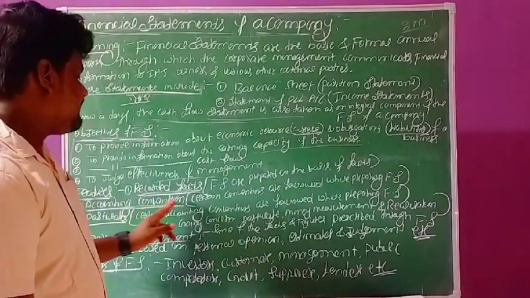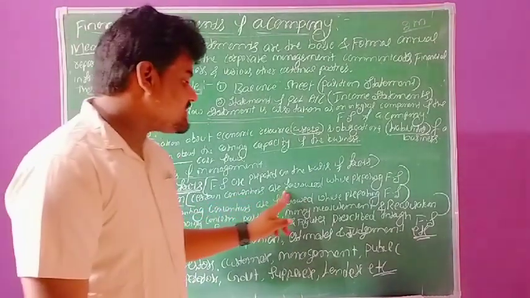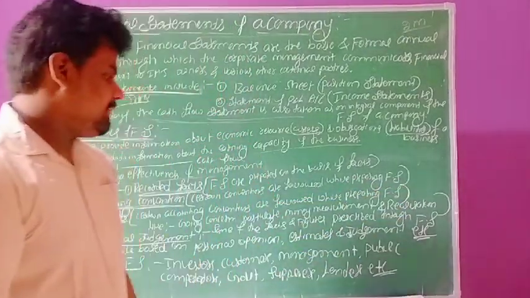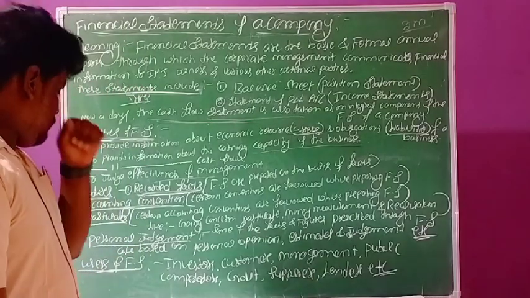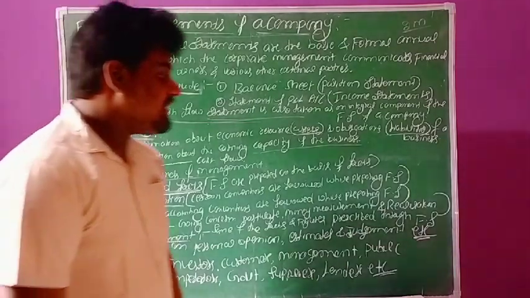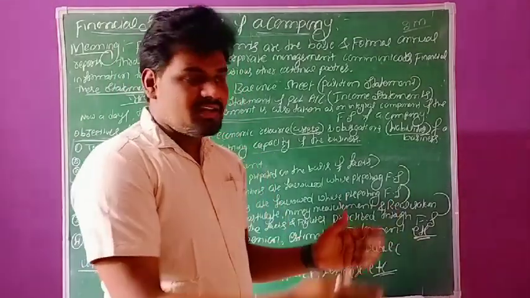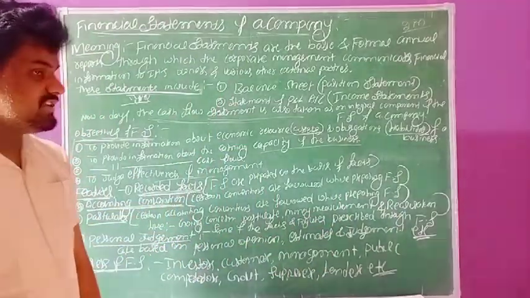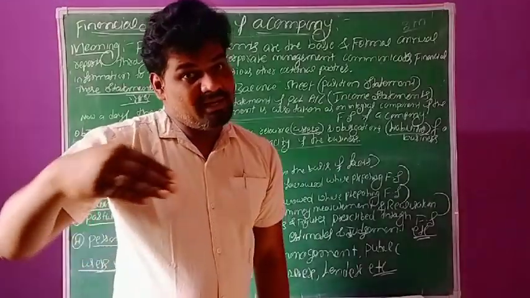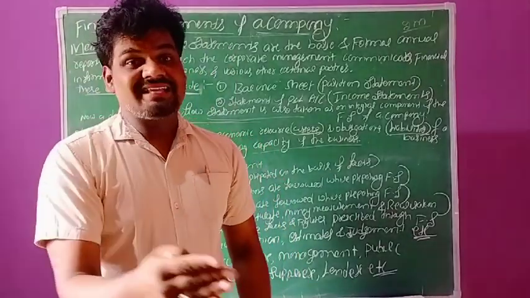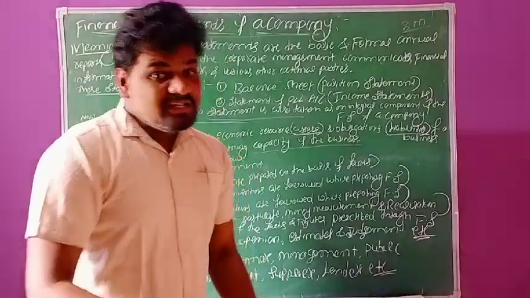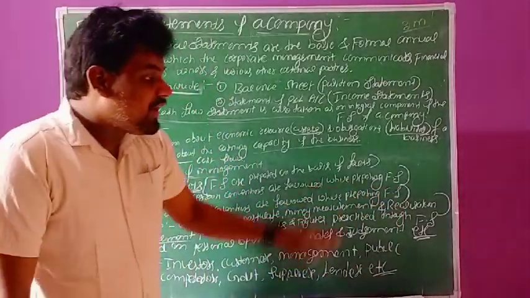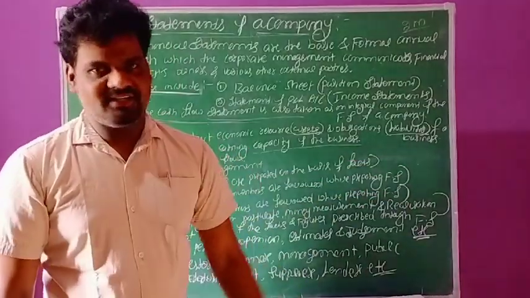Certain conventions are followed while preparing financial statements. So accounting conventions means nothing but convention of materiality, convention of consistency, convention of full disclosure. These conventions we can follow while preparing these financial statements.